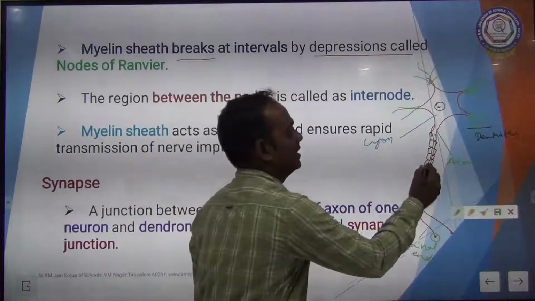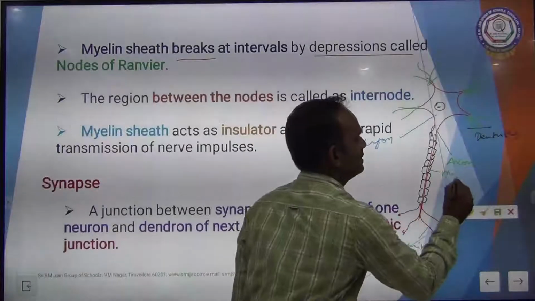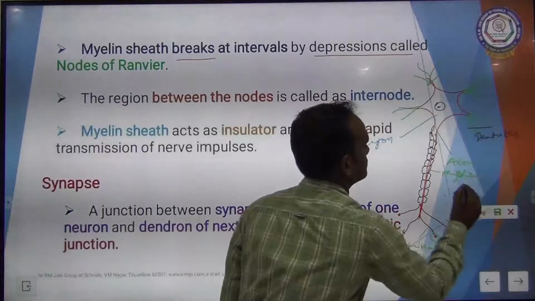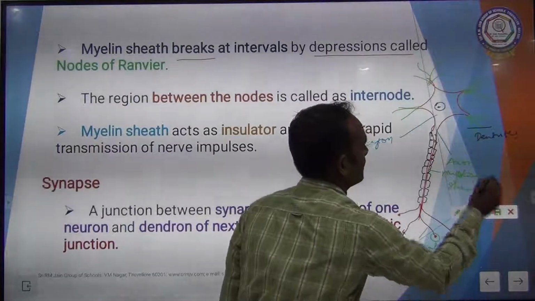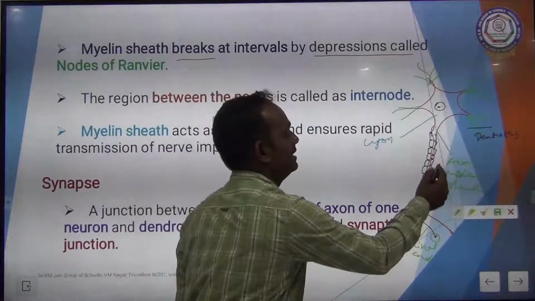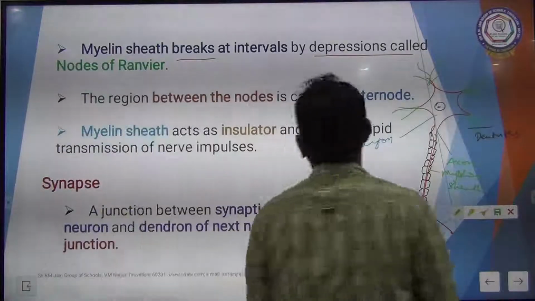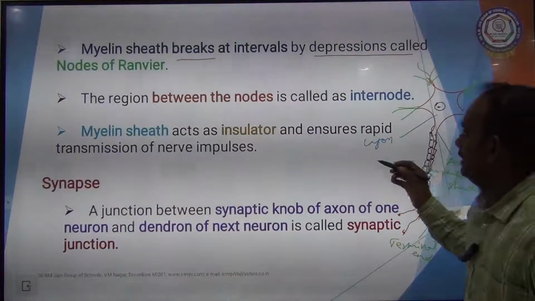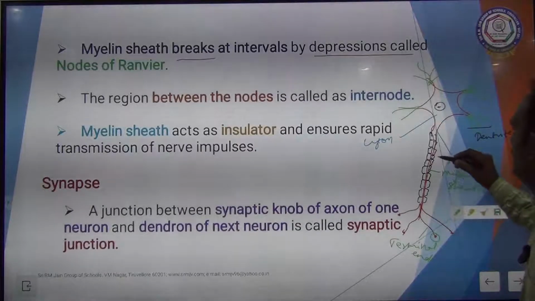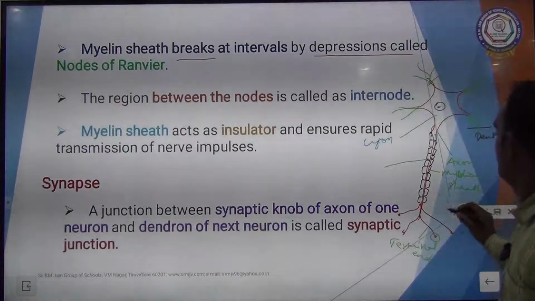The axon is covered by a sheath called myelin sheath. If the axon is covered by myelin sheath, then it is called a myelinated axon. See here, the myelin sheath breaks by a depression called node of Ranvier.